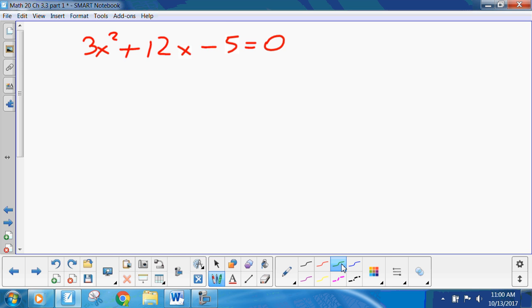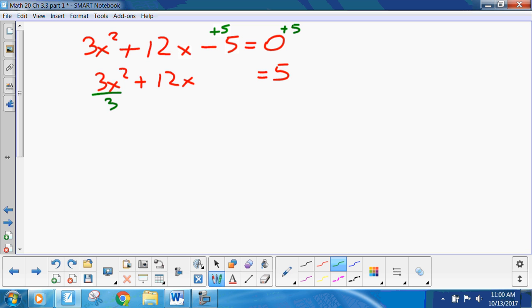Okay, so add 5 to both sides. 3x squared plus 12x equals 5. Now, this 3 in front of the x squared screws everything up.